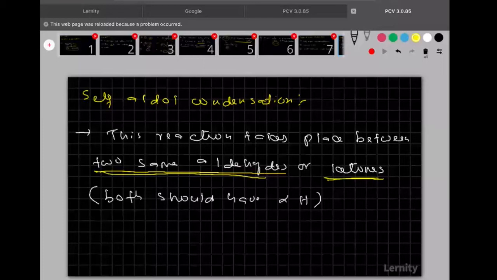But the two molecules which are participating, both should have the alpha hydrogens, remember.